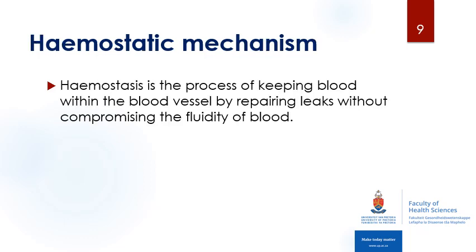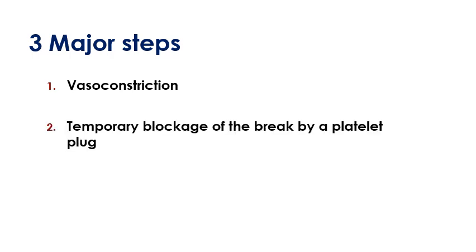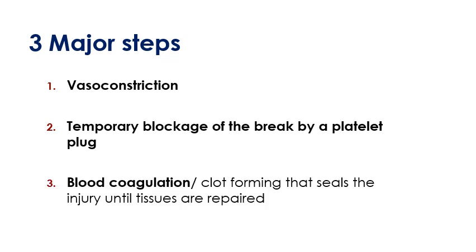So now let's take a look at how your platelets are involved in preventing bleeding. So this is known as hemostasis, and it is responsible for keeping blood inside the vessels and repairing any leaks that can occur. So we're going to take a look at the hemostatic mechanism. There are three major steps involved in hemostasis. The first is vasoconstriction, which is where blood flow is limited to the area where the bleed is occurring. The second step is the formation of the temporary blockage, which is formed by the platelets, and this is known as the platelet plug. And the final step is blood coagulation, and this is where the blood clot forms to seal the injured area and allow for tissue to be repaired.